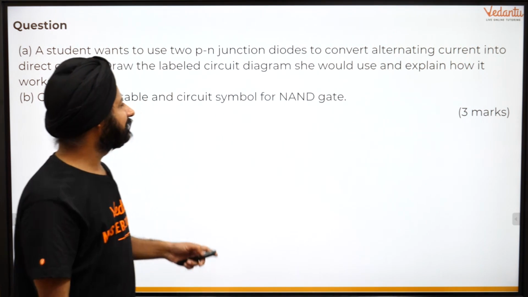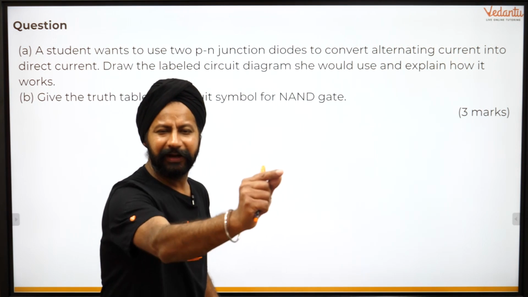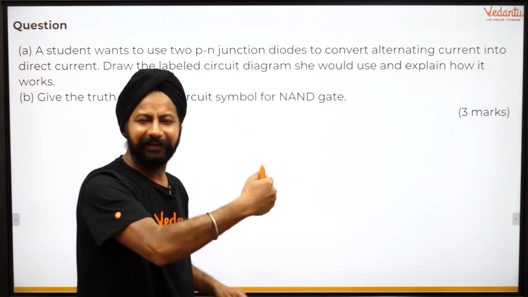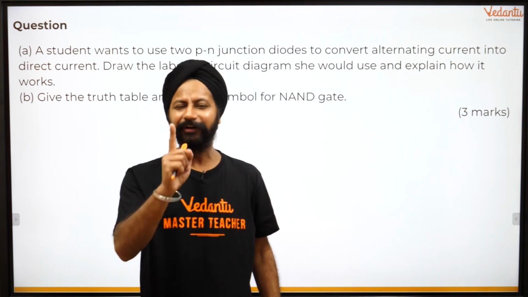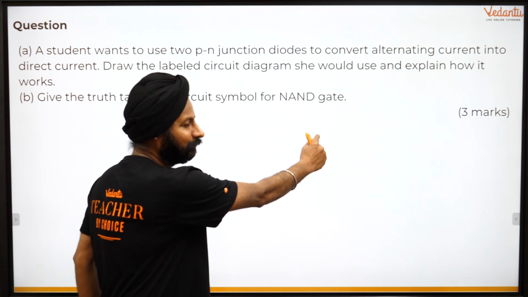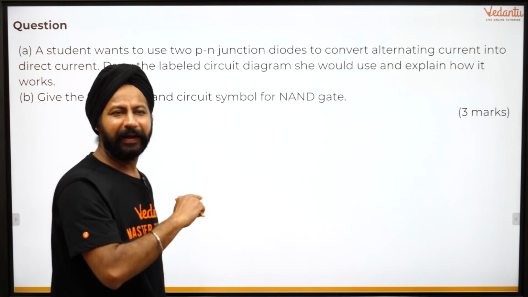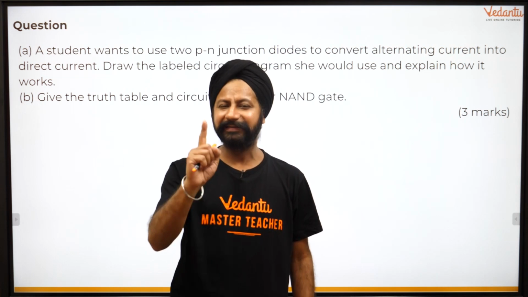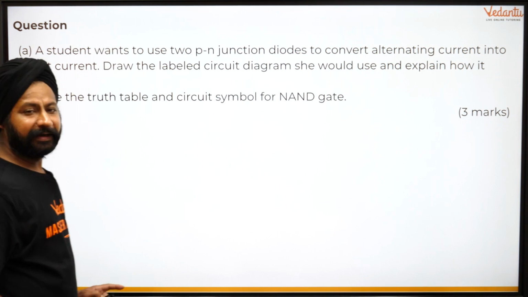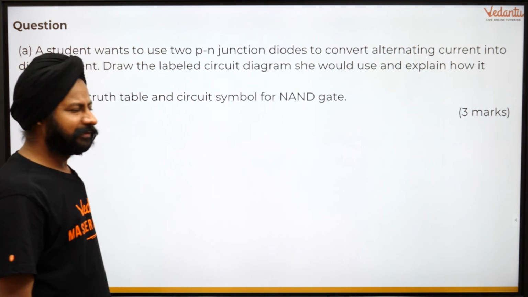So that's basically what you're talking about. Now alternating current. Alternating current इधर जा रहा है, इधर जा रहा है. You put a valve, जब इधर जा रहा तो जाने देगा, इधर जा रहा तो नहीं जाने देगा. That's what you're going to use this for. Alternating current fluctuates in direction. It tries to go this way. You have a valve. It says please go in, and then when it tries to go back, it says no, you cannot do that. And that's exactly what you're using there. So very briefly मैं पहले समझा देता हूँ, and then I'll show you how you can respond in the exam also. So 2 PN junctions use करने हैं.